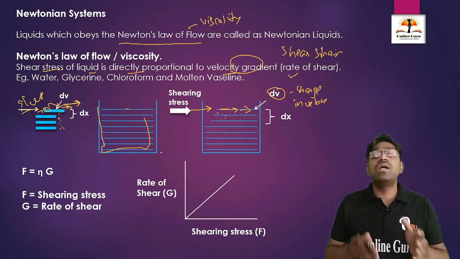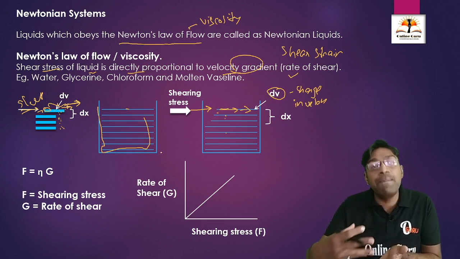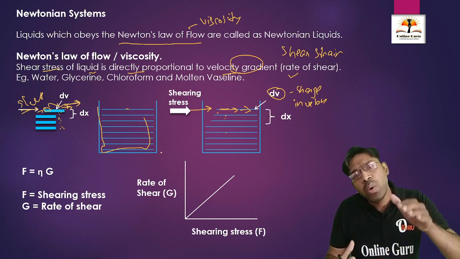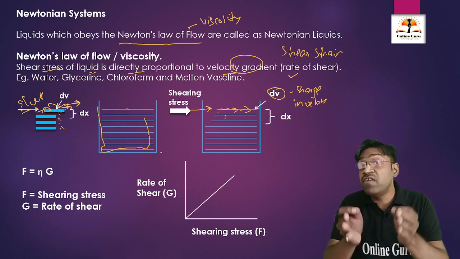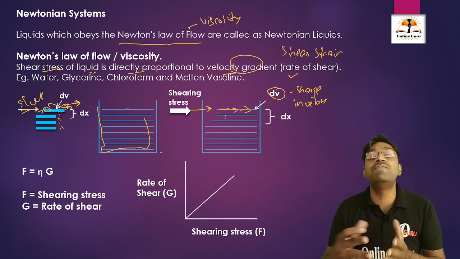This is what is called Newton's law of flow. Means when we apply any pressure, any force or shearing stress to any system, if it is a liquid, it is going to flow in the direction of the force which has been applied.